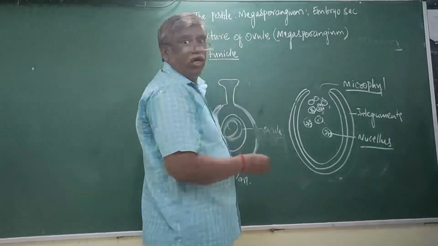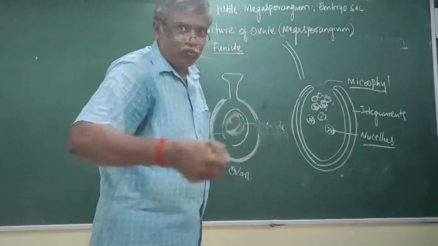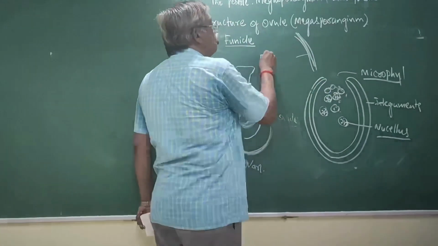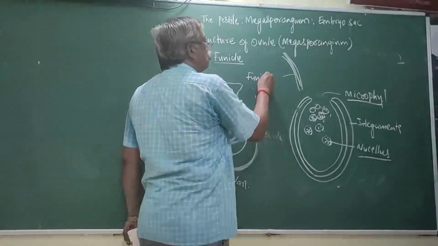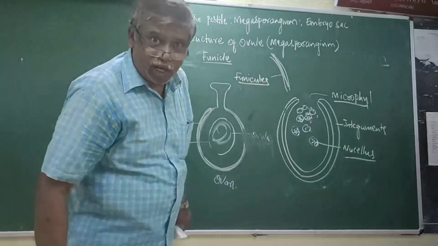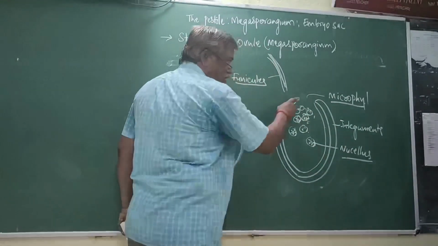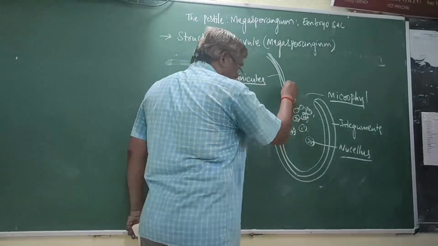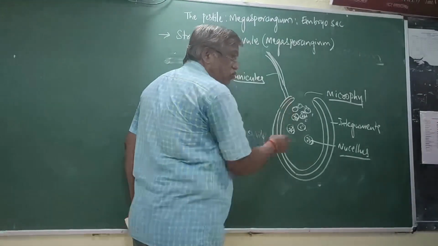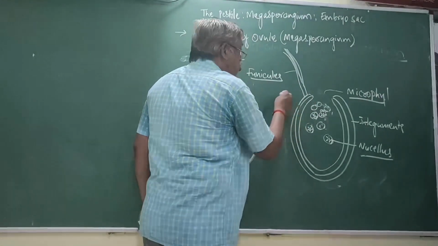This ovule contains a stalk. This stalk is called the funiculus. The funiculus is attached to the body. The place where the funiculus is attached to the ovule is called the hilum.